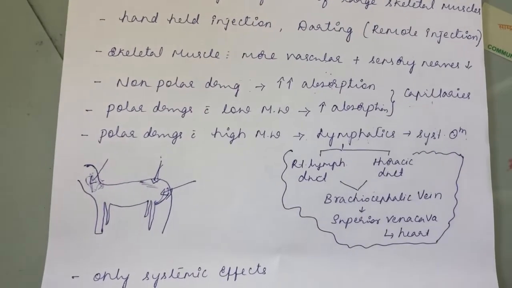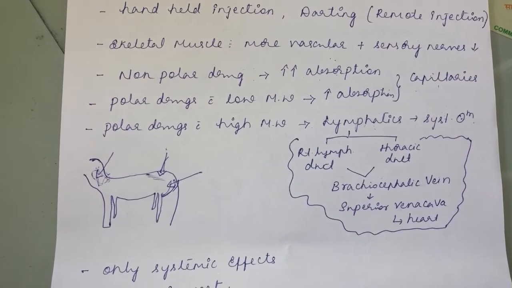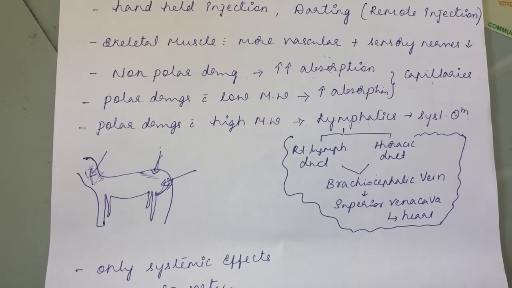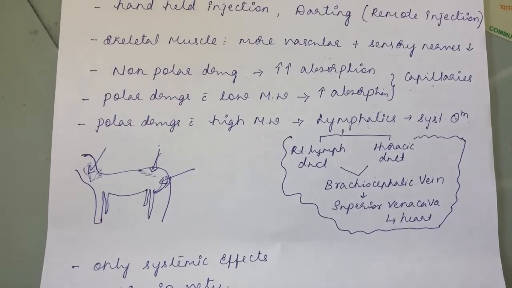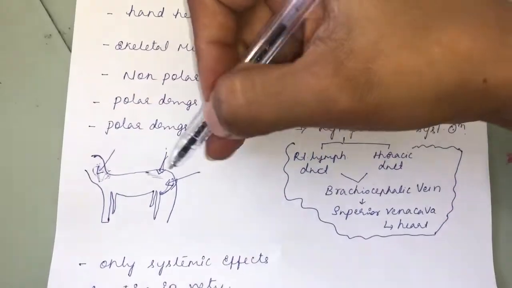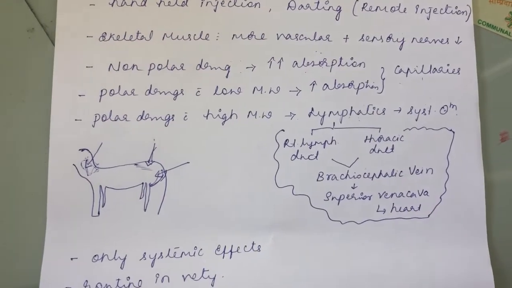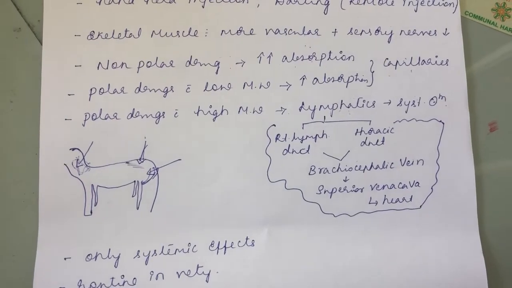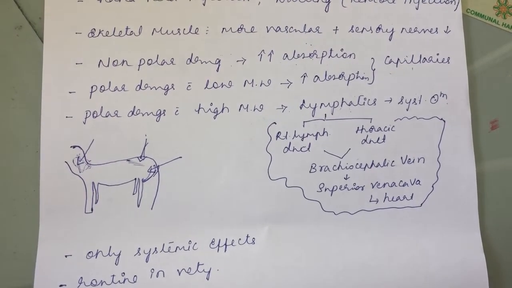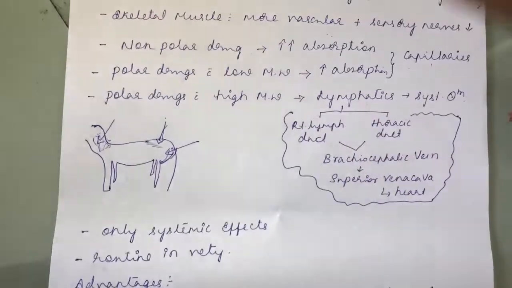So in the rump, what will happen? The drug might leak into the abdominal cavity, or it may affect the nerves. If the animal is cachectic and weak, it will affect the nerves also. In the semitendinosus muscle, in the thigh region, there is the same disadvantage. The nerve supply is there, the sciatic nerves are there, so it might damage the nerve. The best site of intramuscular administration in cattle is the neck muscle only.